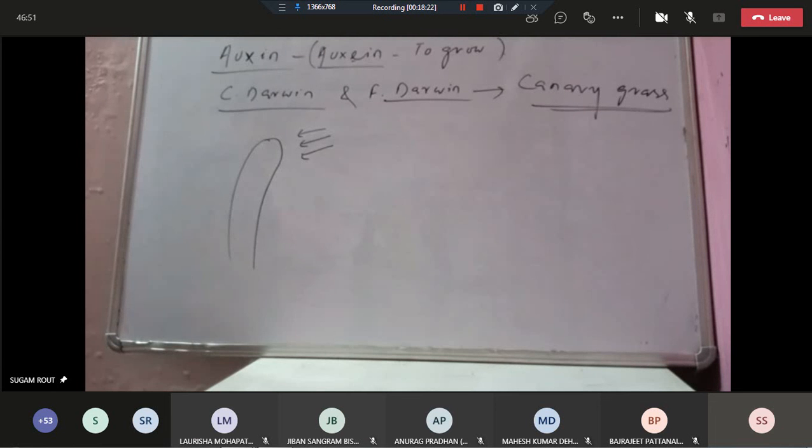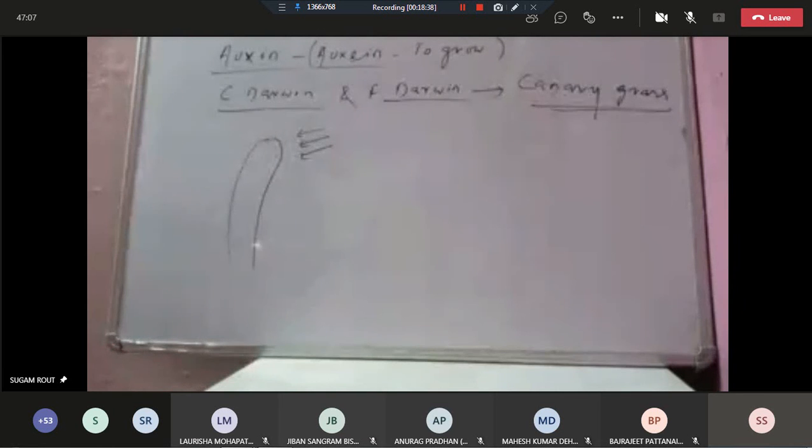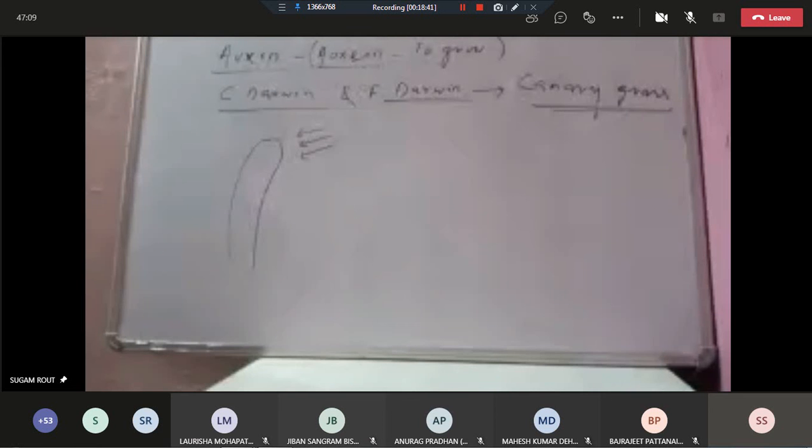The root apex is covered by the coleorhiza in a monocot embryo. I'll go into detail on the monocot embryo. When you study the monocot embryo, there are two terms: coleoptile and coleorhiza. The coleoptile covers the shoot apex, which is the plumule. The coleorhiza covers the root apex, particularly the radicle.